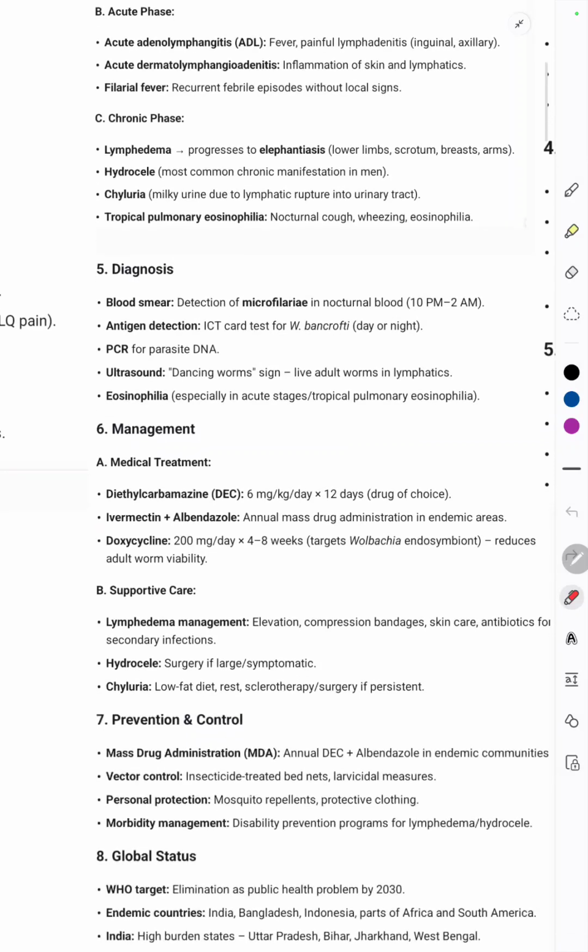Then diagnosis. On the blood smear, you will find microfilaria in nocturnal blood. Antigen detection is by the card test for Wuchereria bancrofti. PCR can be done. On ultrasound, we can see the filarial dance sign, and eosinophilia is also present.